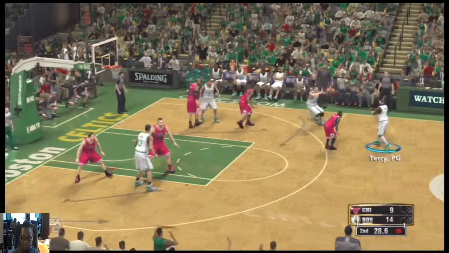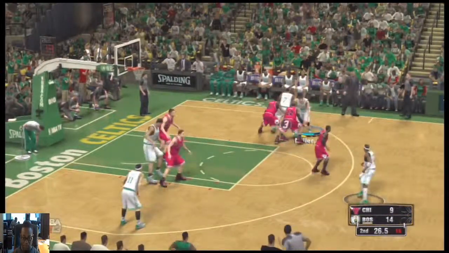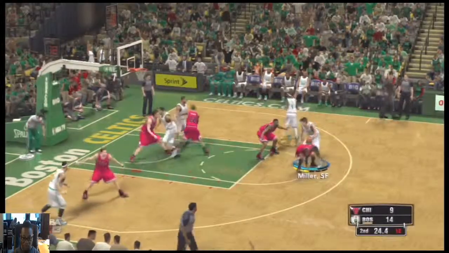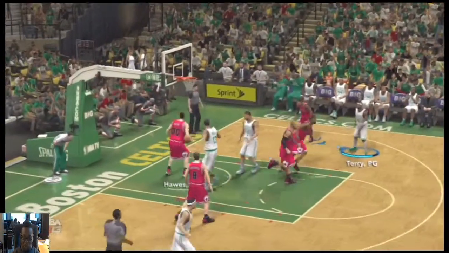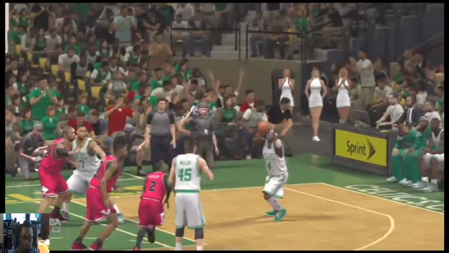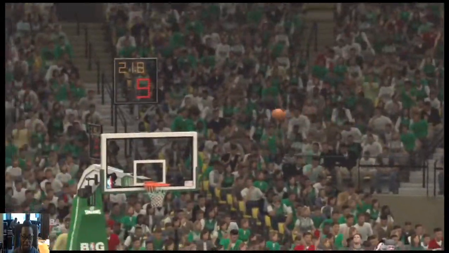Great. Here's Terry looking for his first bucket of the game. Miller kicks to Terry. Shot from 16. Shot. Good. And Miller gets the assist. Jason Terry, look at that shot. Right there. Boom.